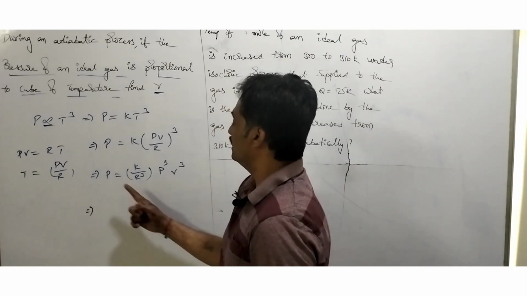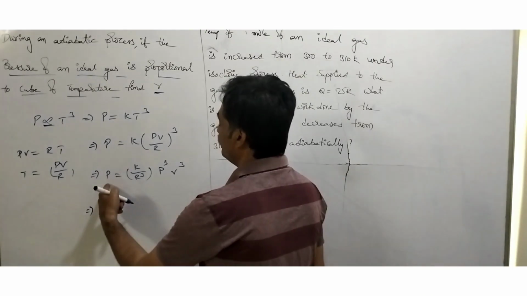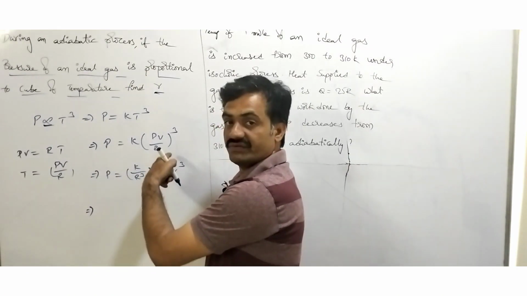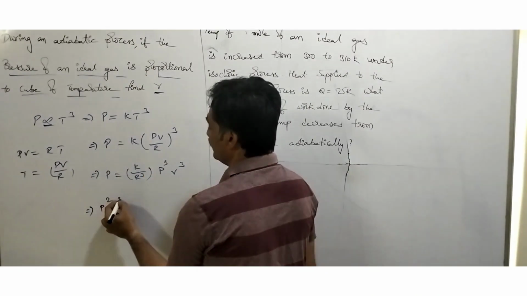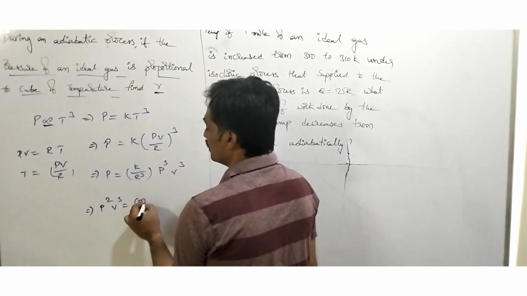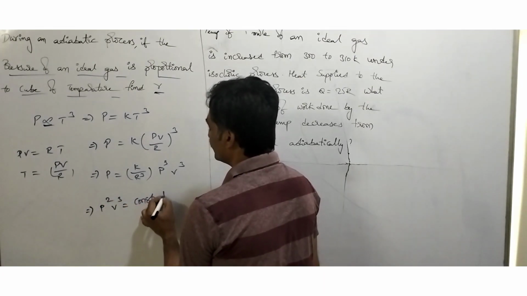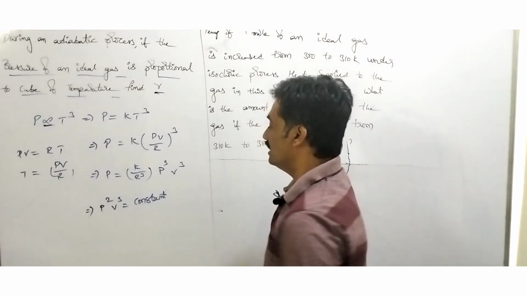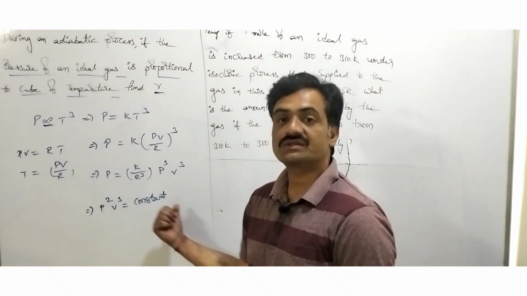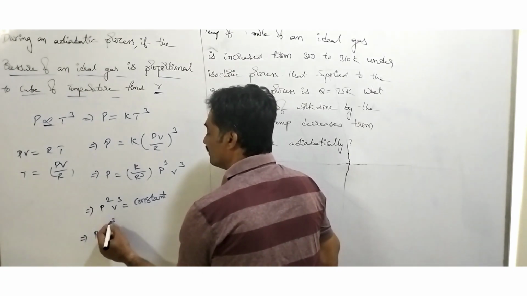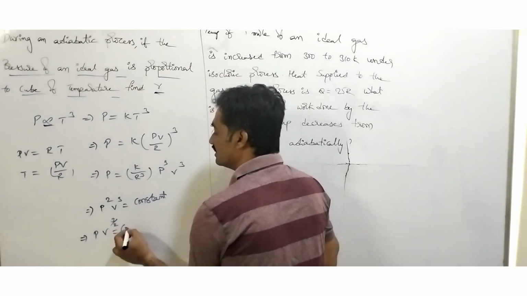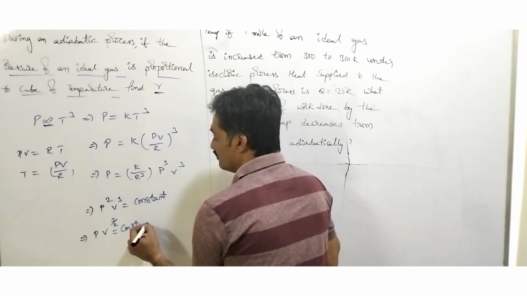Let's bring this P to one side. P to the power of minus 1, and here we have P to the power of 3. So 3 minus 1 is 2, P squared into V cubed is equal to a constant, because K and R cube are constants. So when we apply the square root on both sides, we can represent that P into V to the power of 3 by 2 is equal to a constant.